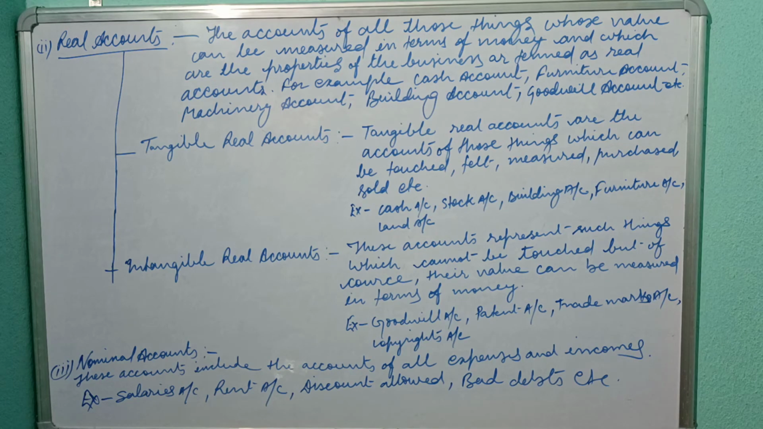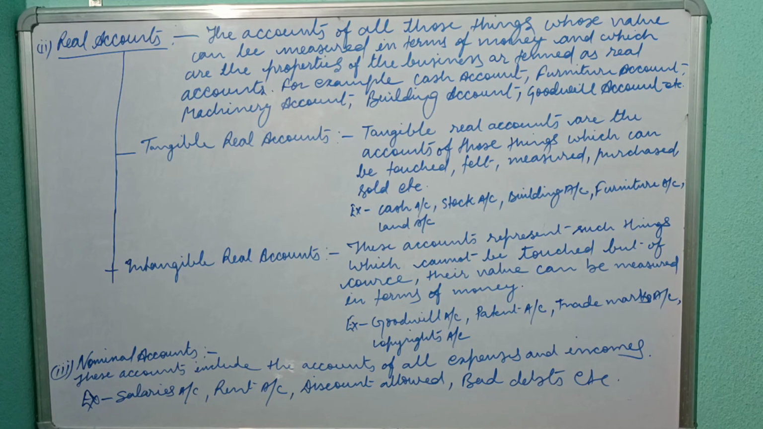And the second is intangible real accounts. The intangible real accounts are those type of accounts which represent such things which cannot be touched, but of course their value can be measured in terms of money, like goodwill account, patent rights account, trademarks account, copyrights account, etc. Now look forward to nominal accounts.